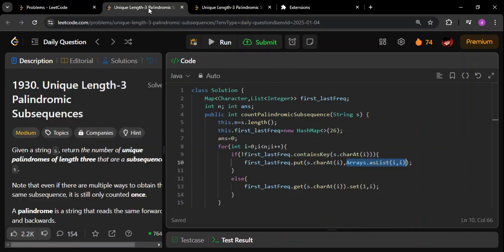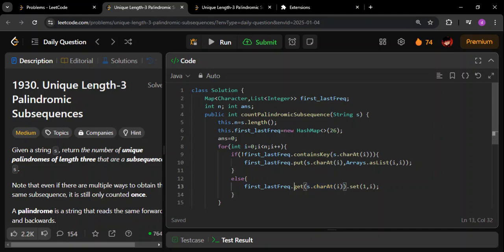Okay, so similarly I'm using this in Java. I'm creating a list, and these are the two values which are going to be present in my list. Okay, as simple as that. For this particular key, this is going to be the key. So the next second time when we are seeing this, what we have to do is very simple. We have to first get this particular key. Once we get the key, we have to use that value.